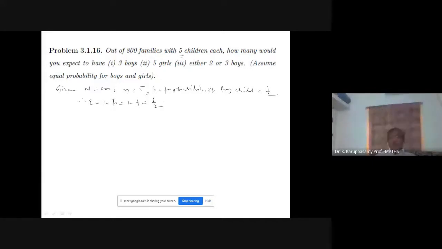Success or failure, P or Q. The output will be either P or Q, boy or girl. This is the hint for using the binomial theorem. So we are using the binomial theorem for that reason.